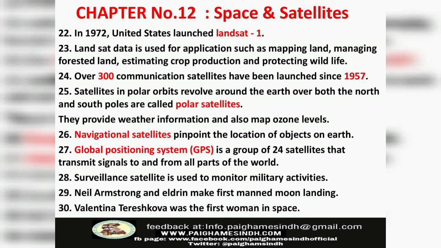Number 25. Satellites in polar orbits revolve around the Earth over both the north and south poles and are called polar satellites. They provide weather information and also map ozone levels. Number 26. Navigational satellites pinpoint the location of objects on Earth. Number 27. Global Positioning System (GPS) is a group of 24 satellites that transmit signals to and from all parts of the world. Number 28. Surveillance satellites are used to monitor military activities.